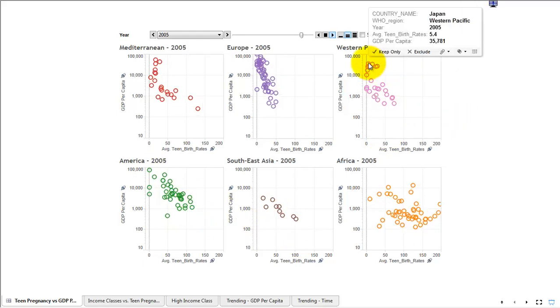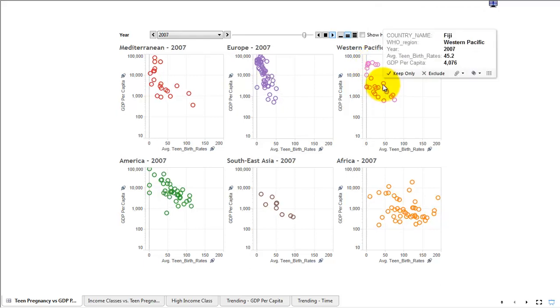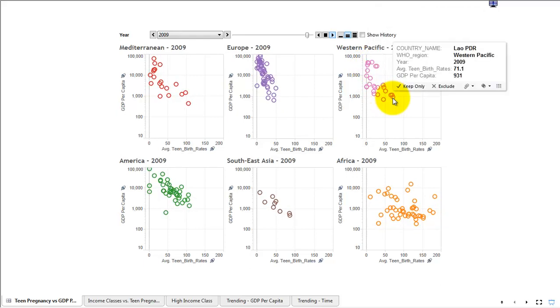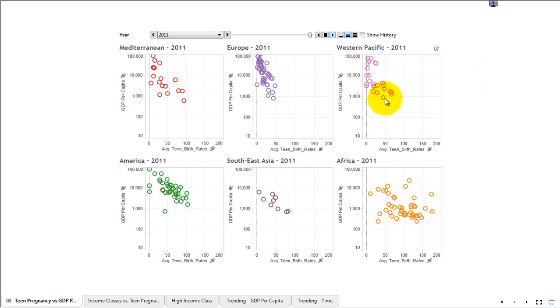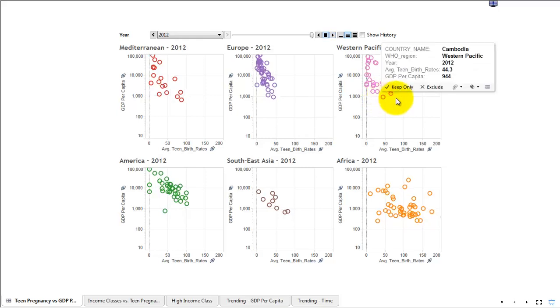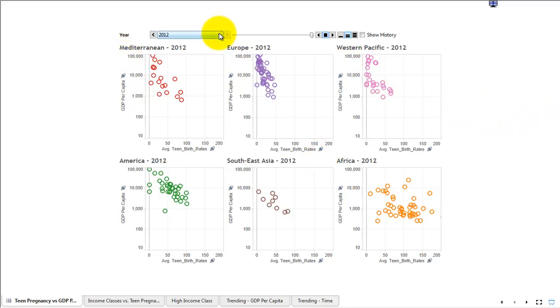You'll see countries like Japan, for example, and countries like Fiji, Laos, and Cambodia. Generally they move to the upper left. So we might conclude that there's a relationship between GDP per capita and average teen birth rates. But let's dive a little bit deeper into the data.